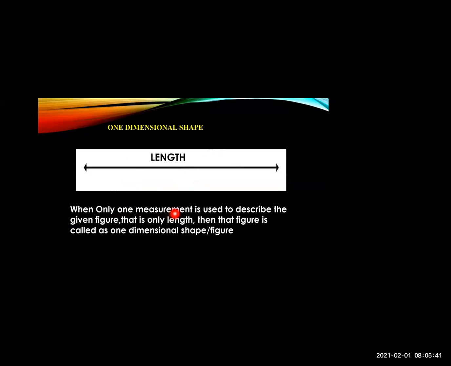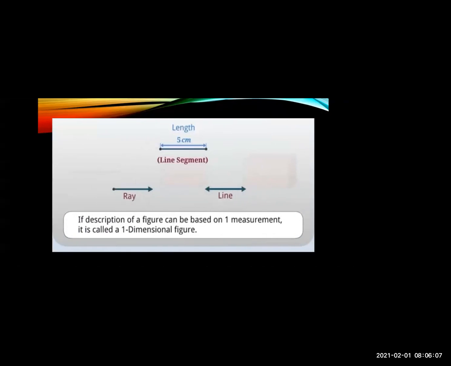When only one measurement is used to describe the given figure, that is only length, then that figure is called one dimensional. Over here only one line is there, one length, and you have to measure only this. For example, the line segment is 5 centimeter, so you have to measure only one segment. Here a ray is there, a line is there. These are some examples of one dimensional figures.